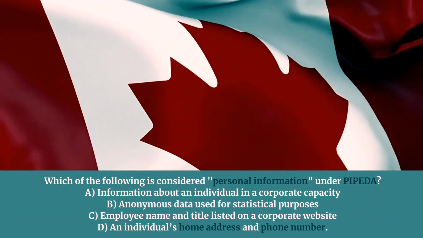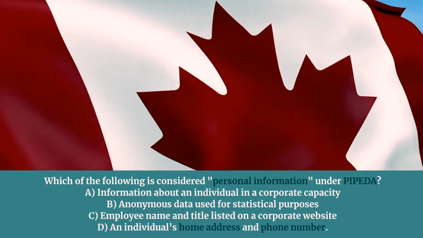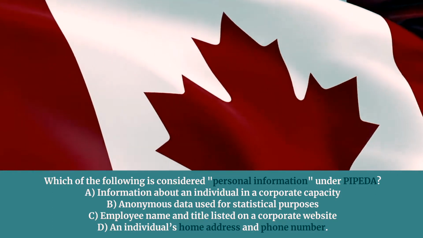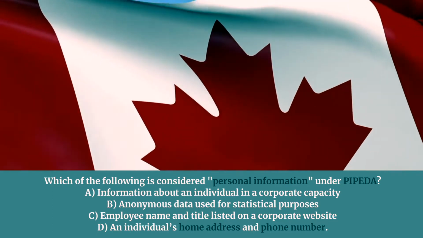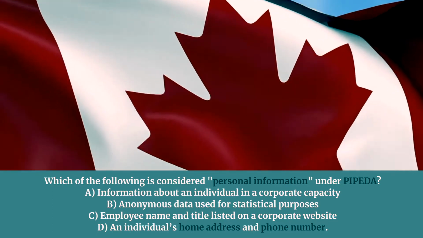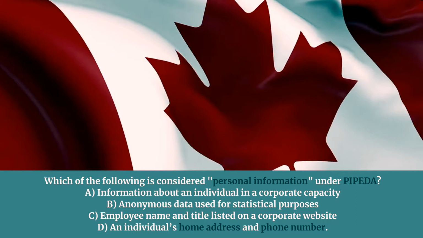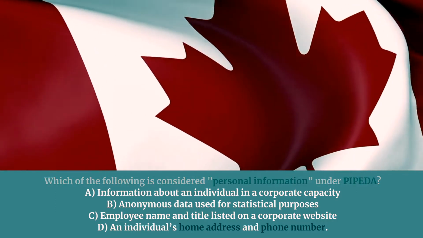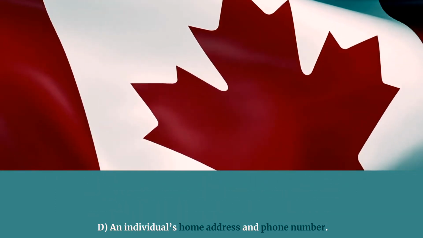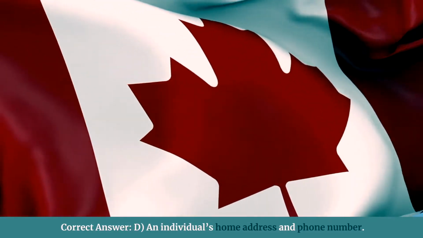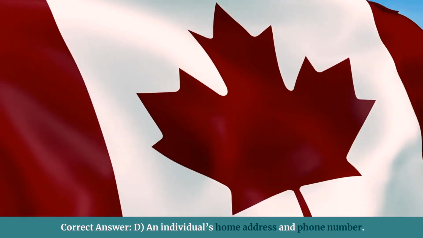Which of the following is considered personal information under PIPEDA? A. Information about an individual in a corporate capacity. B. Anonymous data used for statistical purposes. C. Employee name and title listed on a corporate website. D. An individual's home address and phone number. Correct answer, D. An individual's home address and phone number.